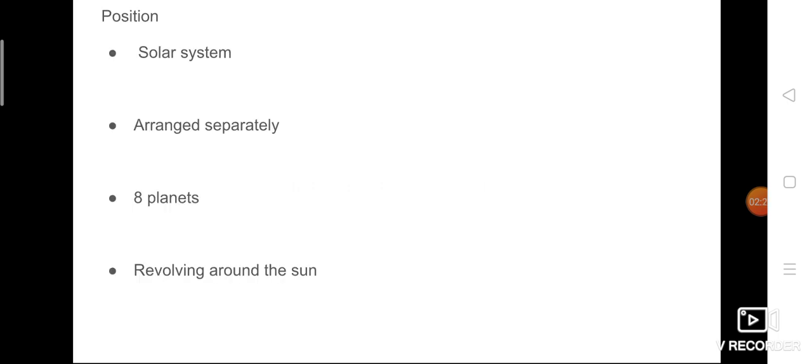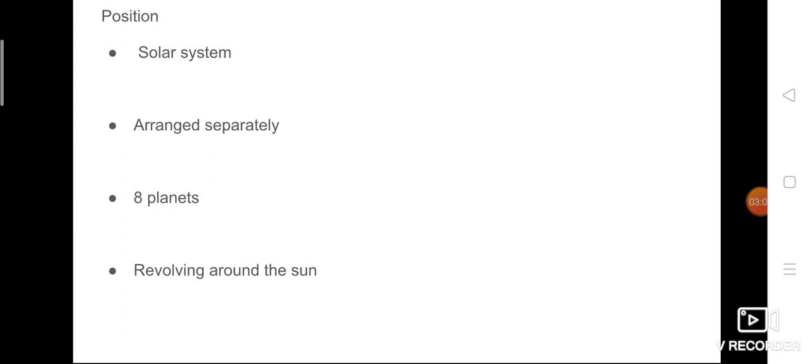What do you mean by planets? Planets are present in the solar system, isn't it? Okay. What about the position of planets? We know that planets are present in the solar system. How are they arranged? Are they arranged closely together or one by one? No, they are arranged separately, isn't it? Is there any connection, any join between any planets? No, they are arranged separately.